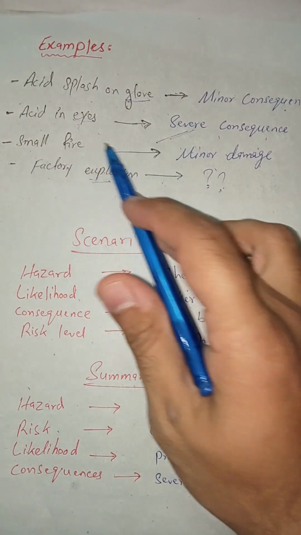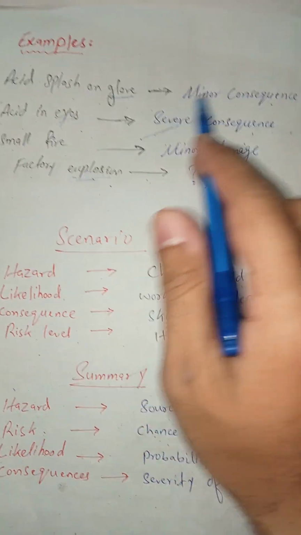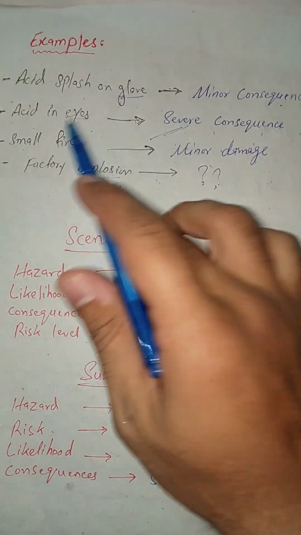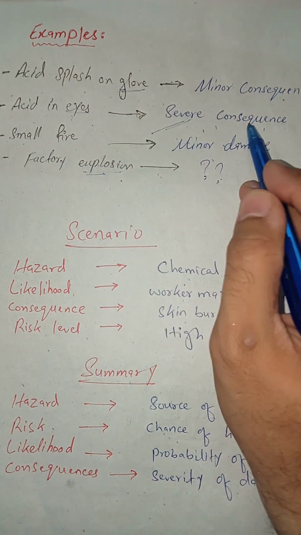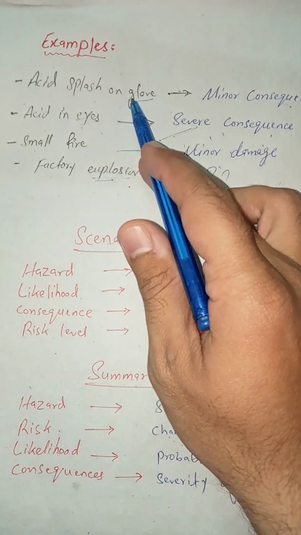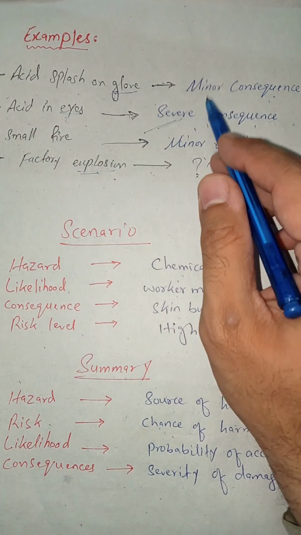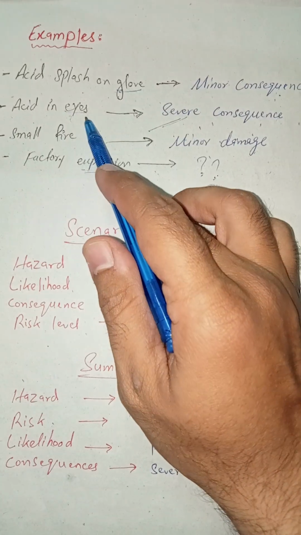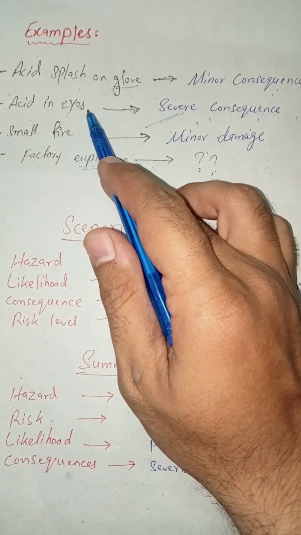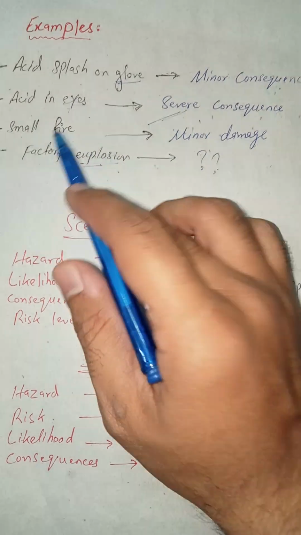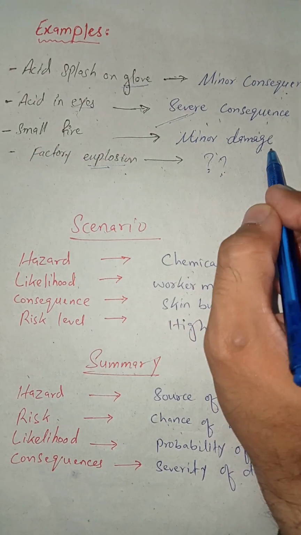What are the examples? Acid splash on a glove is a minor consequence. Acid in eyes is a severe consequence. Because of the glove, because of the precaution, the consequence is minor. But acid in eyes is a severe consequence. Small fire, minor damage.